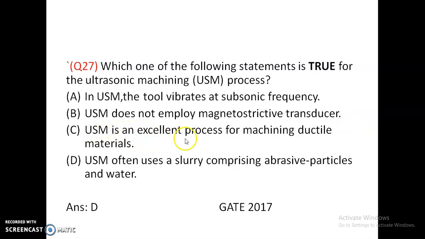USM is an excellent process for machining ductile materials. So it is an excellent process for machining brittle materials. So all the first three options are wrong. USM often uses a slurry comprising abrasive particles and water. So option D is correct. It uses an abrasive slurry consisting of abrasive particles and water. It is correct. Option D is correct.